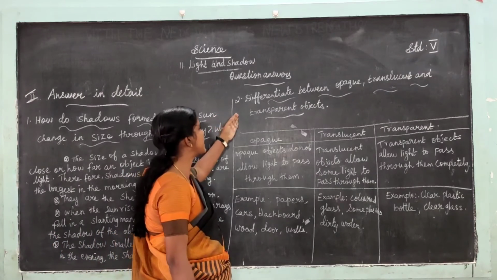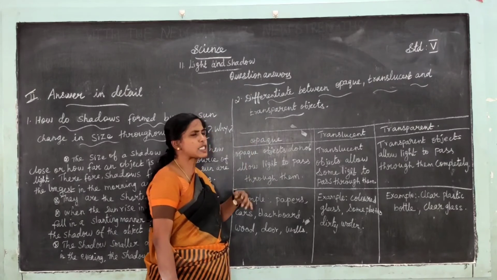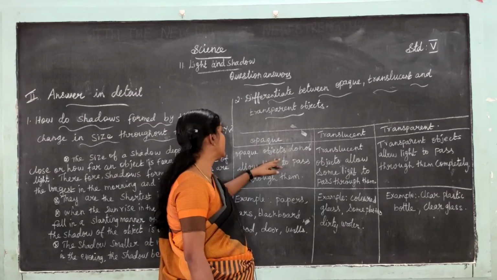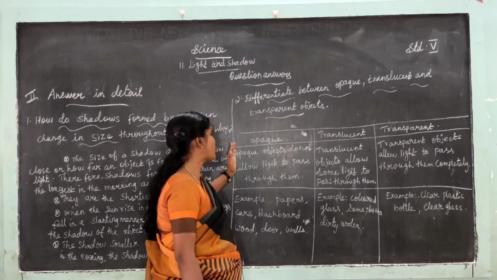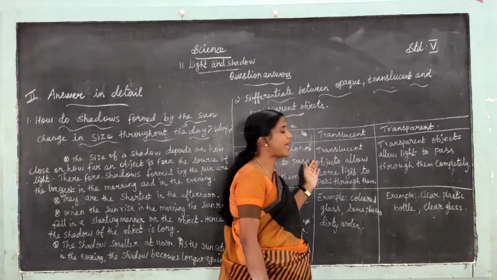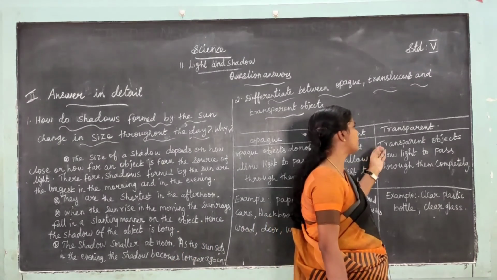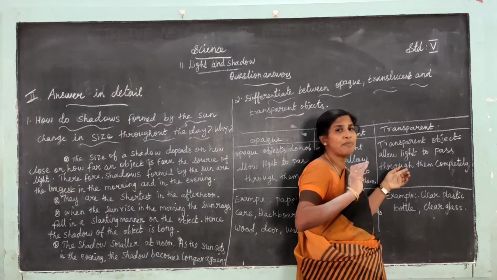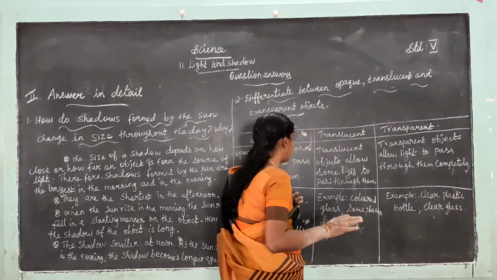Next, the second question is to differentiate between opaque, translucent and transparent objects. First one, opaque. Opaque objects do not allow light to pass through. Translucent objects allow some light to pass through them. Transparent objects allow light to pass through them completely.